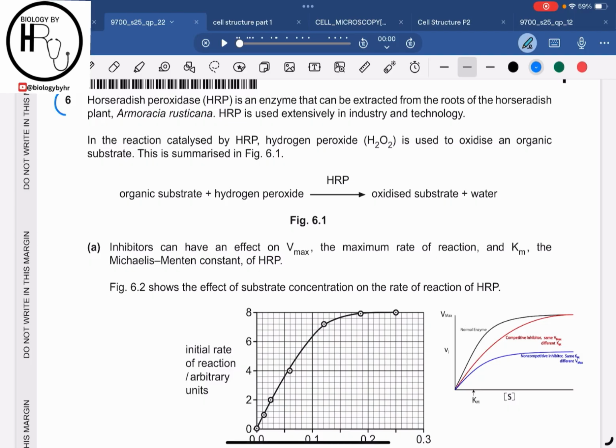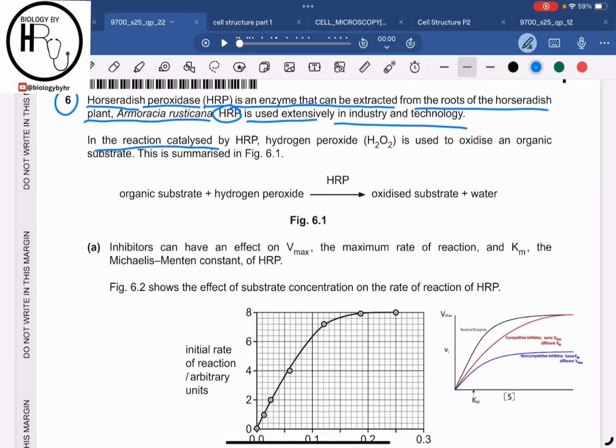Question number 6 says that horseradish peroxidase, which is HRP, is an enzyme that can be extracted from the roots of the horseradish plant Armoracia rusticana. HRP is used extensively in industry and technology.